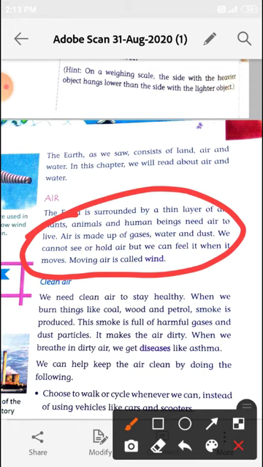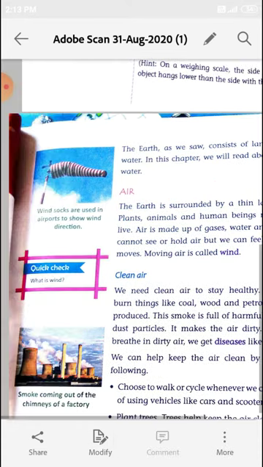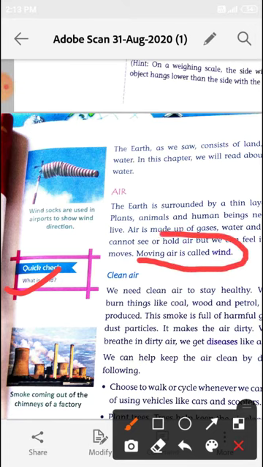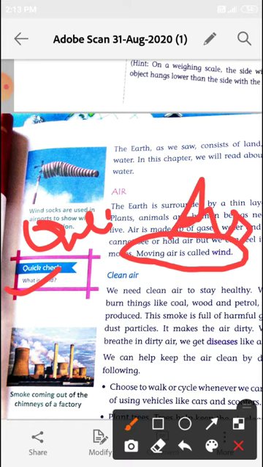We cannot see or hold air, but we can feel it when it moves. Moving air is called wind. What is the wind? There is a question. What is the wind? Answer of this question: moving air is called wind. Question and answer. What is the wind? Moving air is called wind.